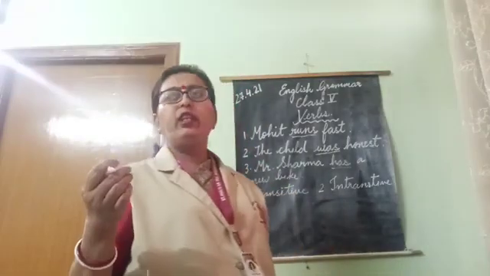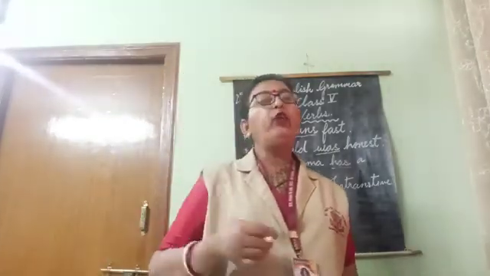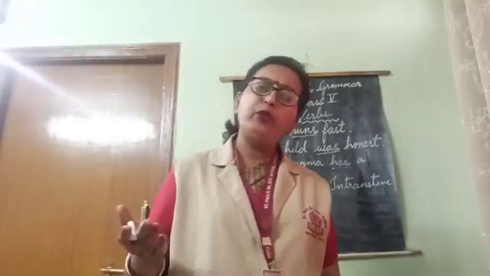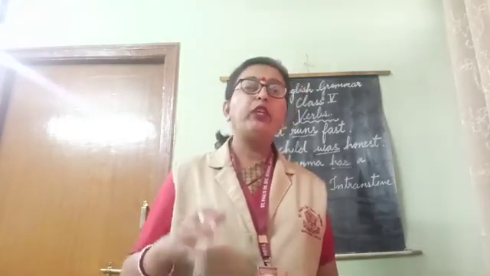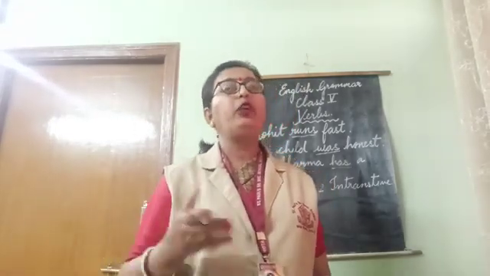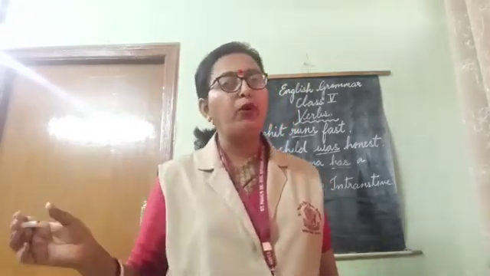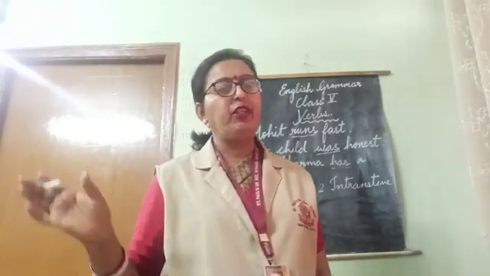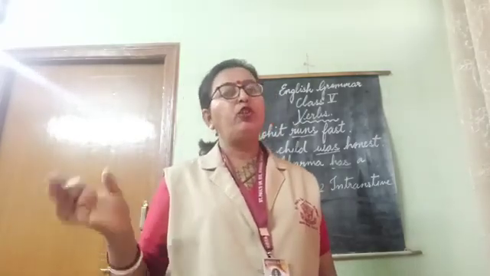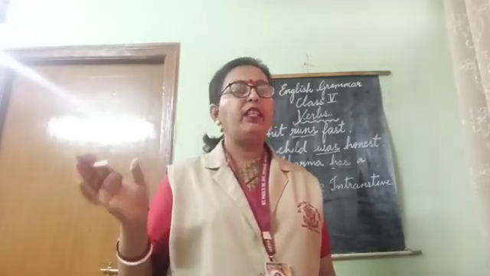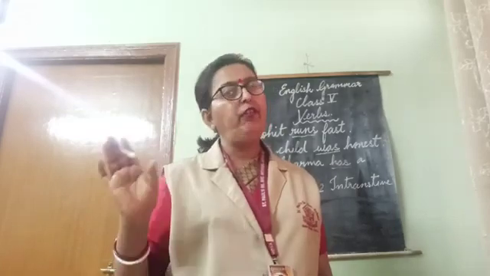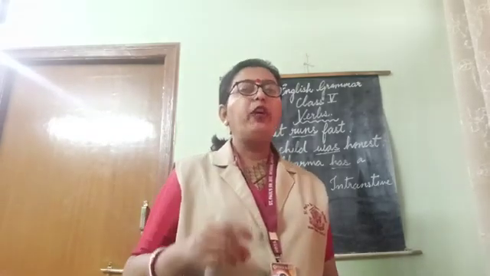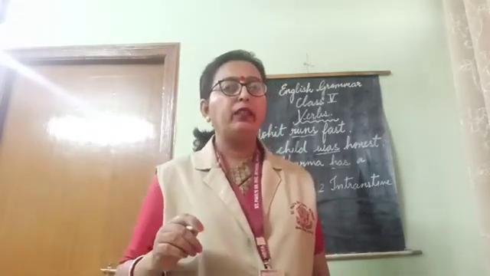Okay, one more I'll take. Mohit opened his book. What did Mohit open? Mohit opened his book. Mohit is the subject, book is your object. So, again, this is an example of transitive verb. Okay? Mohit called his mother.